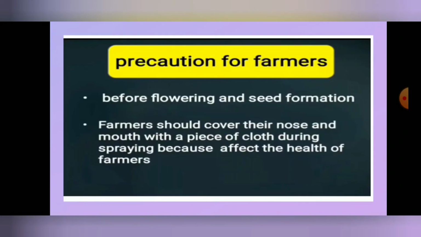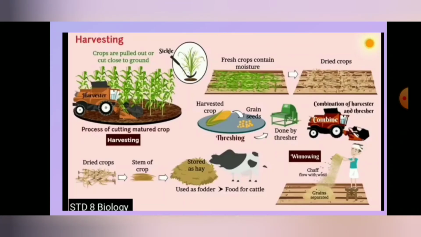Okay, so this is about how to protect the plants from weeds. Next, the seventh step among the growing of crops is harvesting. After all these steps, harvesting is also very important. So how is harvesting done? What is harvesting? That is very important. Harvesting of the crop is an important task. The cutting of the crop after it is matured is called harvesting.